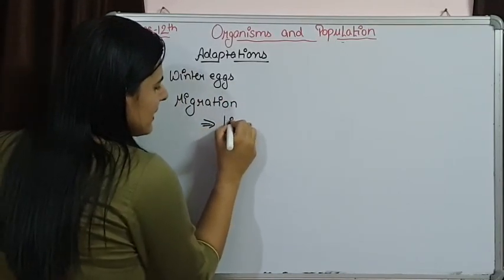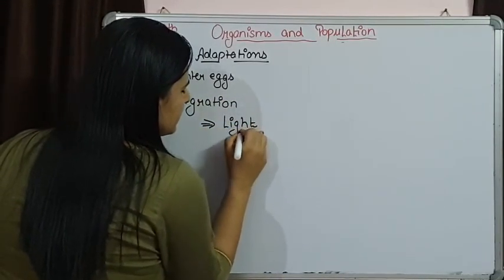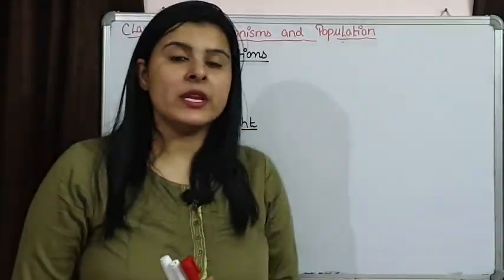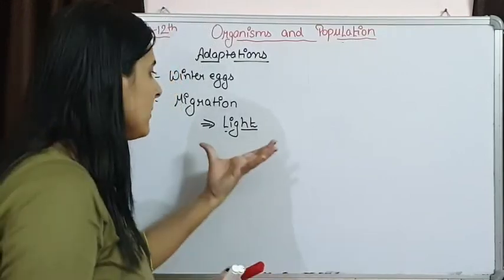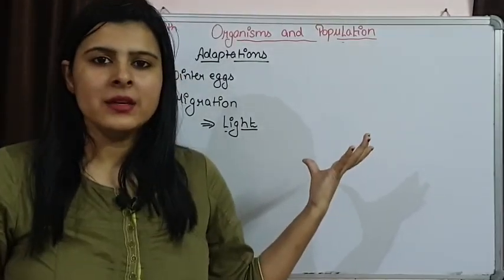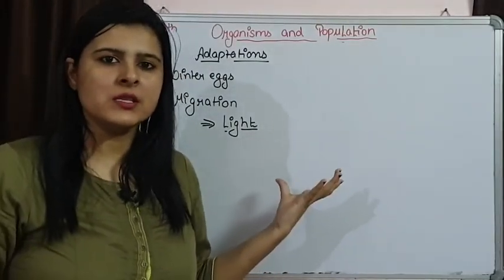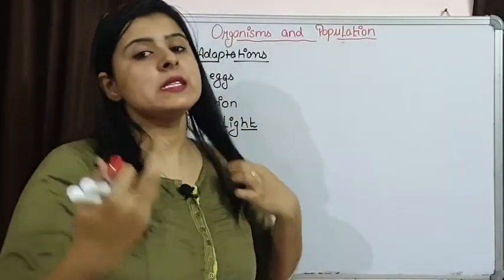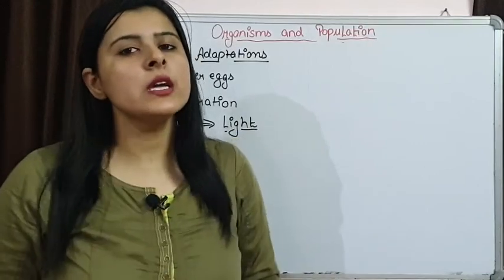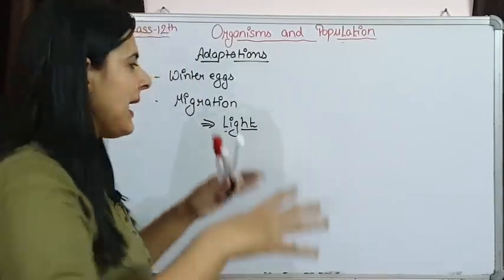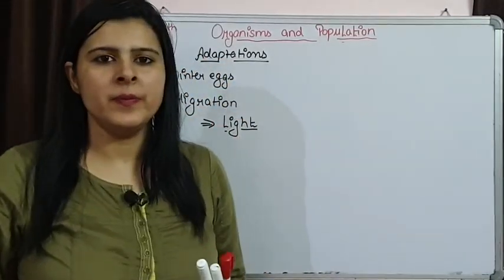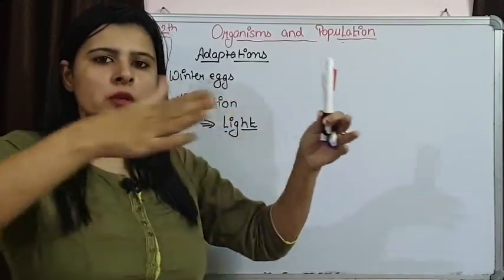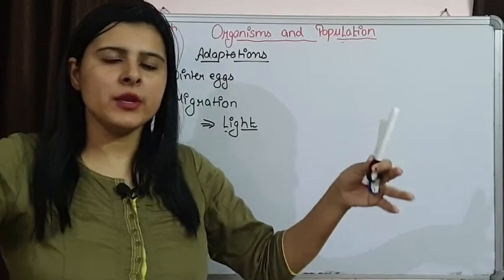Now the next abiotic factor is light. Again, for the survival of organisms, we know light is very important. We are talking about the sunlight that is falling on the earth's surface, because that is the source of energy that is basically helping in the survival of living organisms. The light that is coming from the sun is an electromagnetic spectrum. A broad range of different wavelengths of light are coming from the sun.